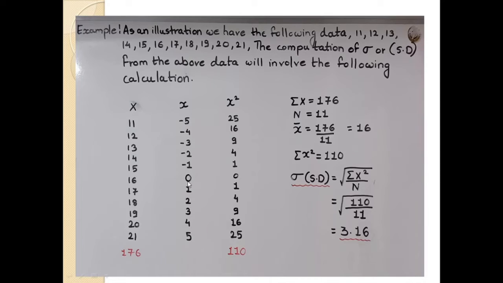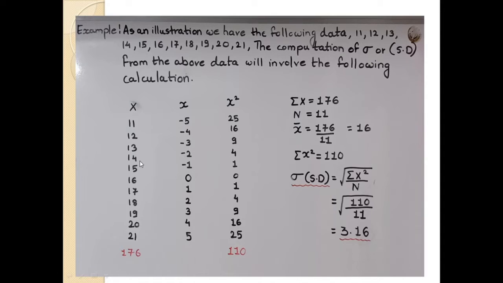16 is the mean. We place the 0, then at the upper side we write minus 1, minus 2, minus 3, minus 4, minus 5, and at the lower side plus 1, plus 2, plus 3, plus 4, plus 5. Taking each observation minus 16: 11 minus 16, the answer is minus 5. Then 12 minus 16 is minus 4. Then 13 minus 16 is minus 3.